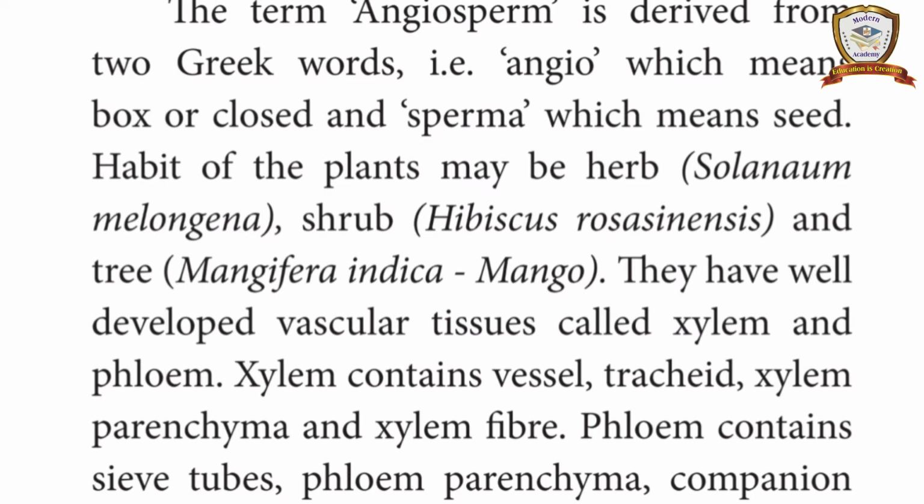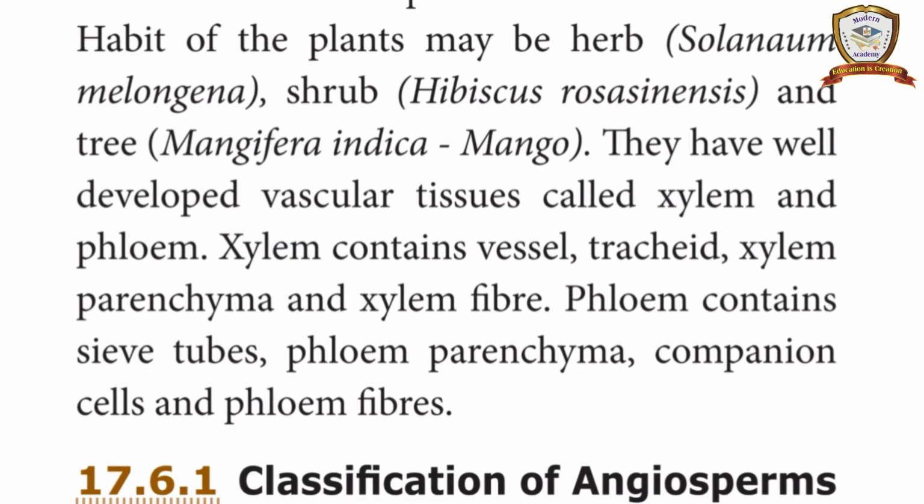Next, it has well developed vascular tissue called xylem and phloem. Here the vascular tissues are well developed because it is an advanced plant. Xylem contains vessel, tracheid, xylem parenchyma and xylem fibre. The phloem contains sieve tubes, phloem parenchyma, companion cells and phloem fibre.